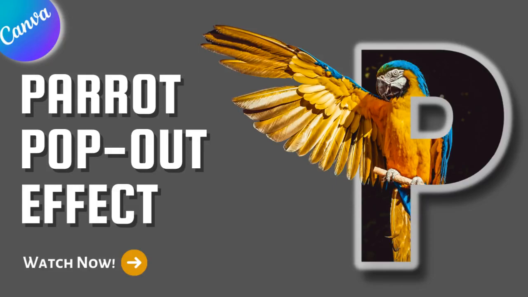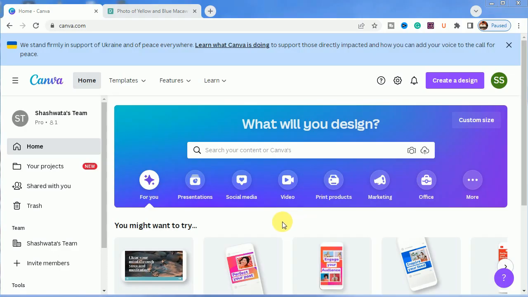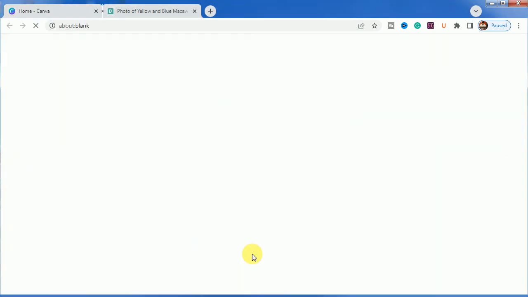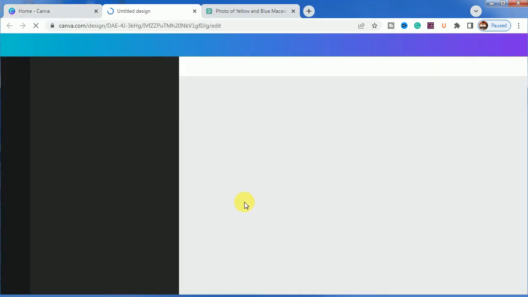Hello everyone, so in today's tutorial I will be sharing with you how to make parrot pop out effect in Canva. So let's start with it. So I will choose blank Instagram post as our canvas.